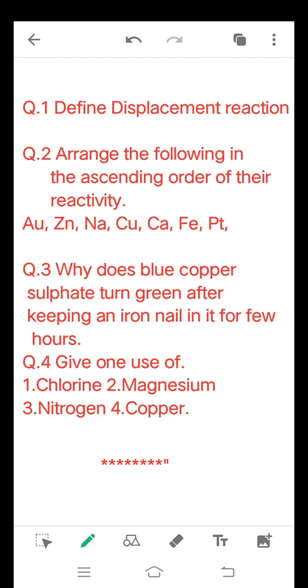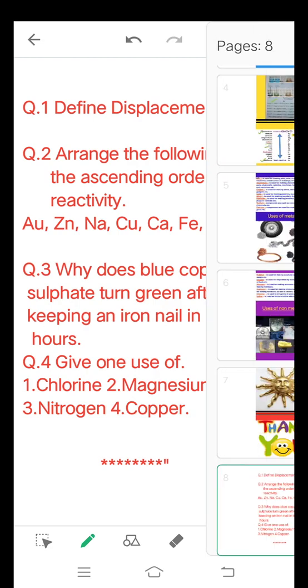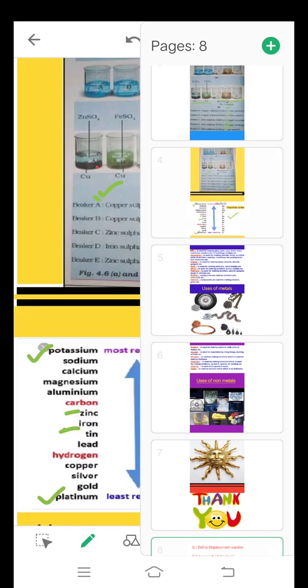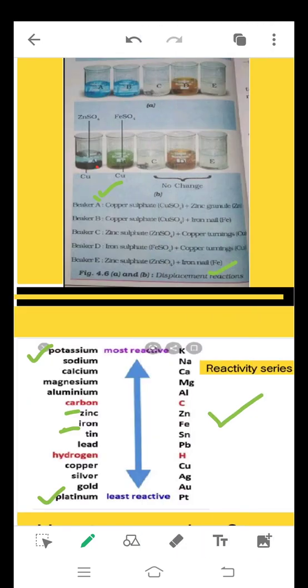Here, if we refer to the reactivity series, we'll find which is most reactive out of all these. If we compare, sodium is more reactive. You can have a look at the reactivity series to compare. Sodium is more reactive. After sodium comes calcium. After calcium, it is zinc, then iron, and after that copper, and what comes last is the platinum, here gold, right?